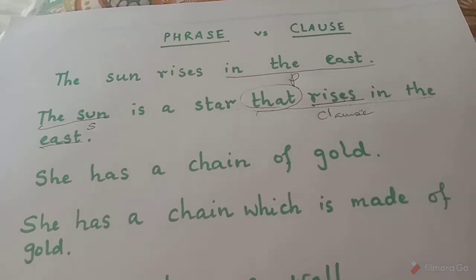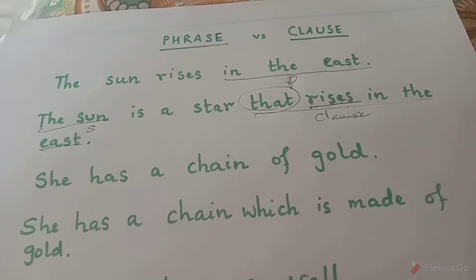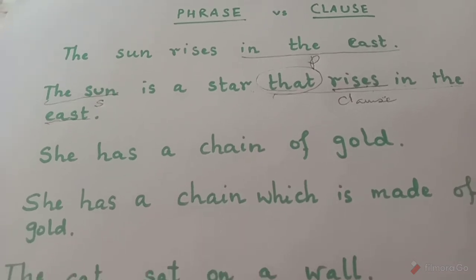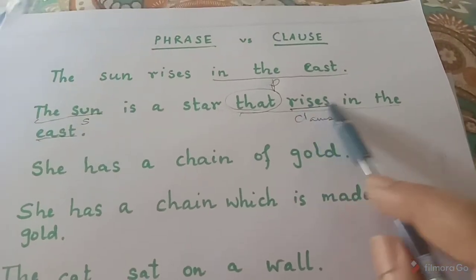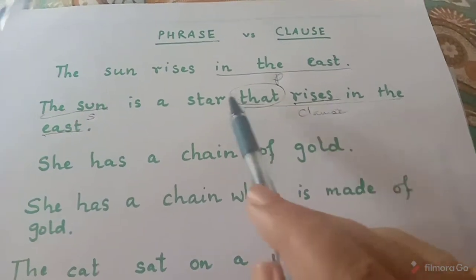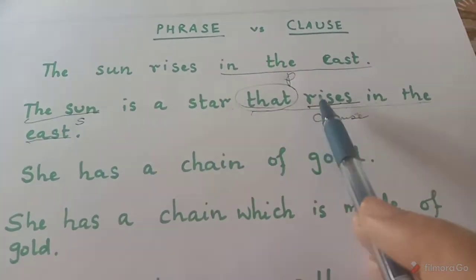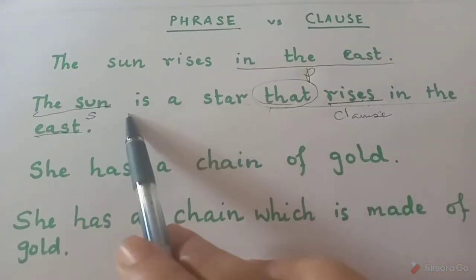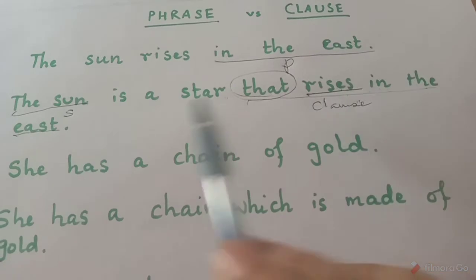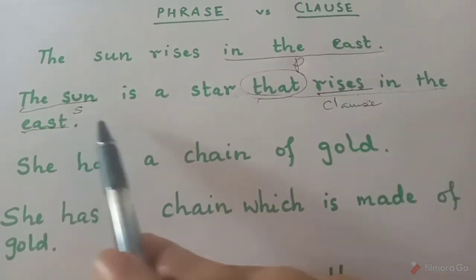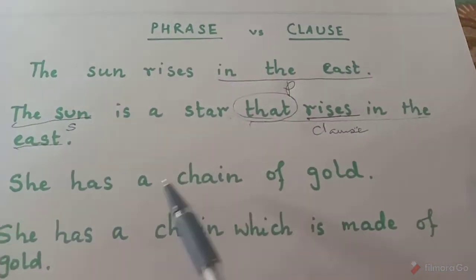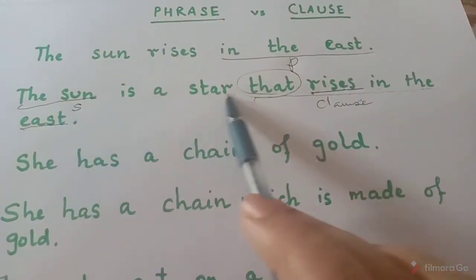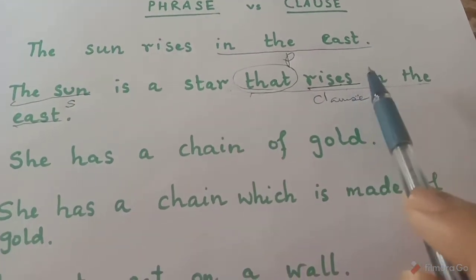Okay, you want something more to complete the meaning of that group of words. All right, that means a clause is a part of a sentence. See, actually this clause, this group of words that rises in the east, is a part of the main sentence. So when this part is added to the main part, the sun is a star that rises in the east, then the whole sentence gets a nice meaning, right? So a clause is a group of words which is a part of a sentence and it has incomplete sense.